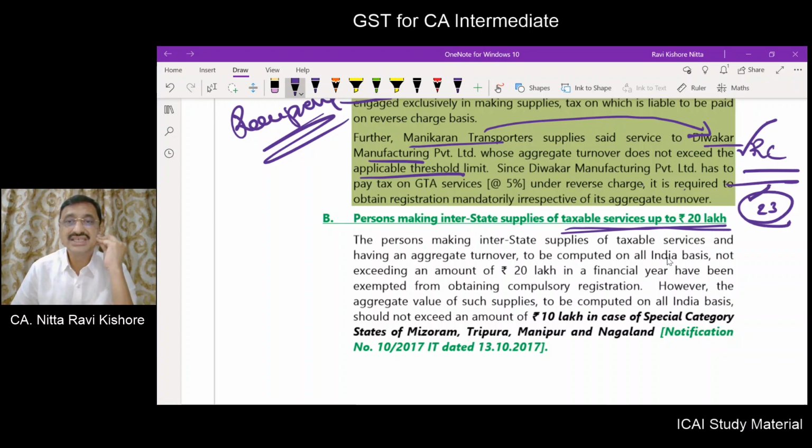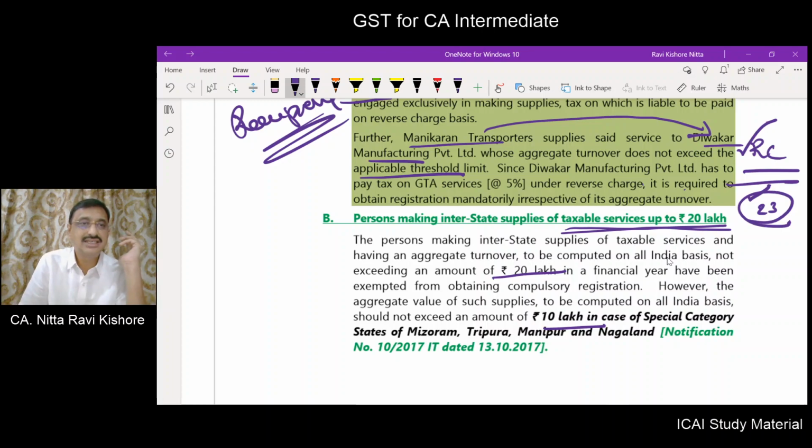So the person making interstate supply of taxable services having an aggregate turnover on all India basis not exceeding 20 lakhs in the financial year, 10 lakhs for special category states, like Mizoram, Tripura, Manipur and Nagaland.